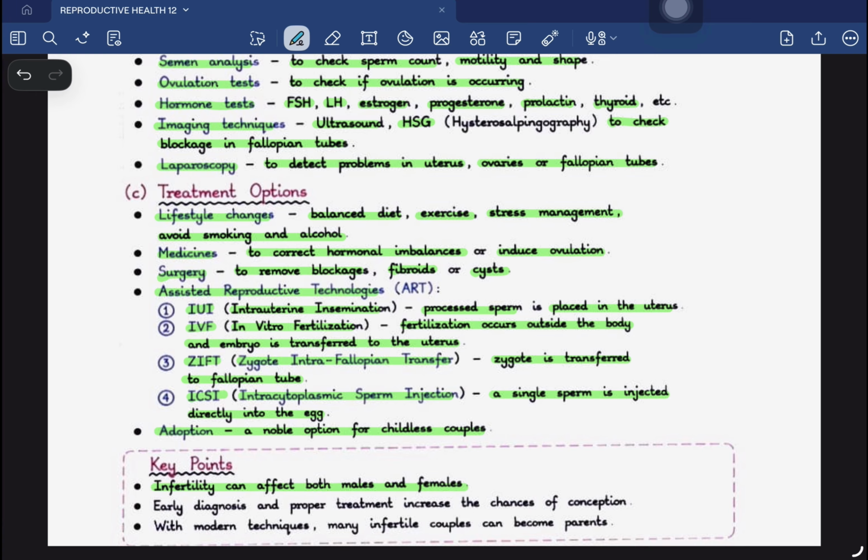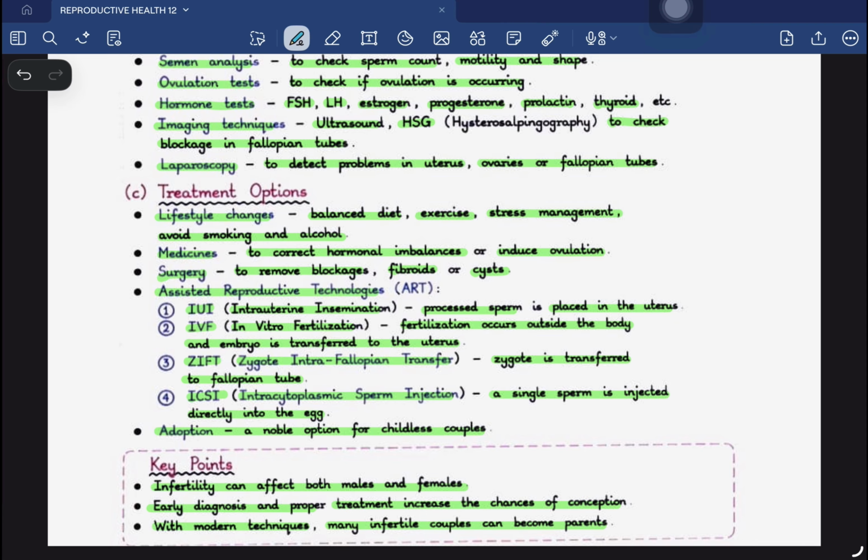Infertility can affect both males and females. This thing is very important. There was a taboo in our primitive India that only females are responsible for infertility. They used to blame the females, saying, oh, you are the reason behind the infertility. But later on it was seen that not only the females, the males can also be responsible for this infertility. Early diagnosis and proper treatment can increase the chances of conception. With modern techniques, many infertile couples can become parents.